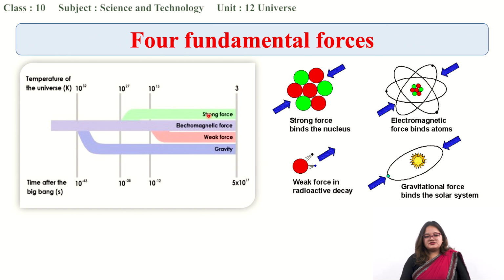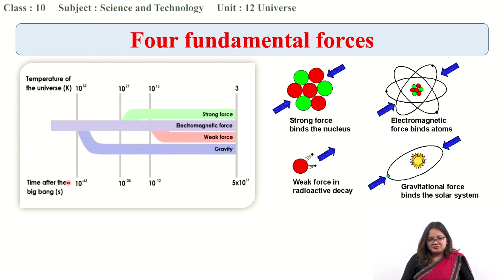In this figure, you can see a timeline showing time after the Big Bang. You can see that even in the minimum 10 to the power minus 43 seconds, 10 to the power minus 35 seconds, and 10 to the power minus 12 seconds, the forces started to separate.